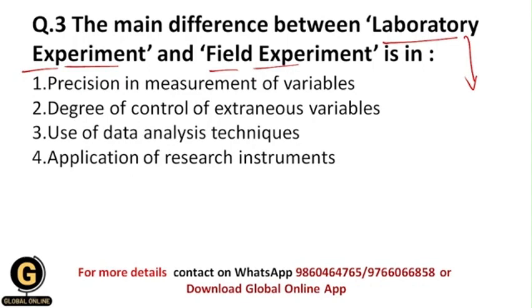That's why in the laboratory experiment we can control all of the extraneous variables whichever there are, because all of the situations are under our control. We make an artificial environment which is called the laboratory or controlled environment.